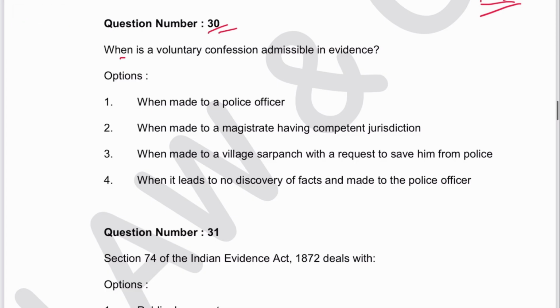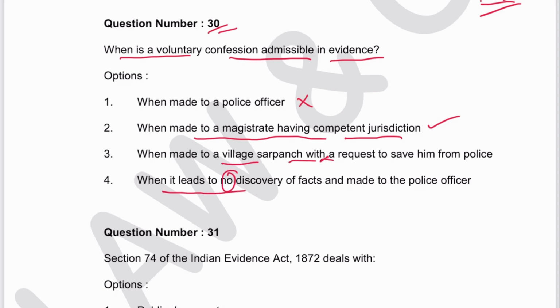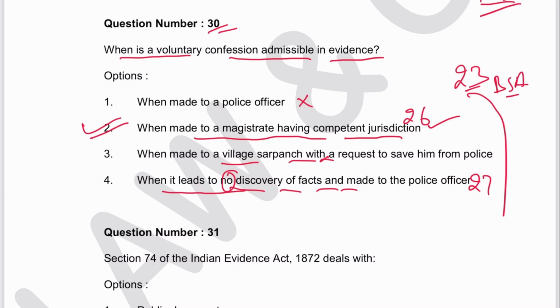Next is 30. When is a voluntary confession admissible in evidence? Made to a police officer? No. When made to a magistrate having competent jurisdiction? This is correct. To village sarpanch? No. When it leads to no discovery? No. When it leads to discovery of facts, mentioned in Section 27. This is in 26. 2 is the answer. Now this all has come under Section 23 in Bharatiya Sakshya Adhiniyam.